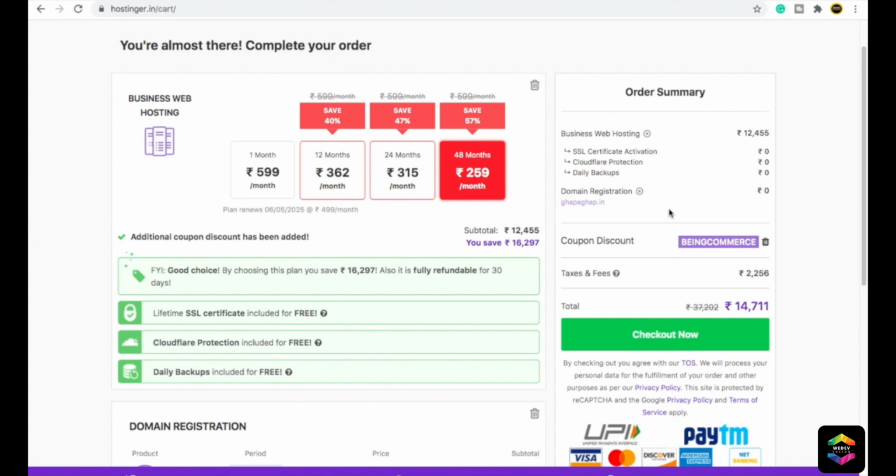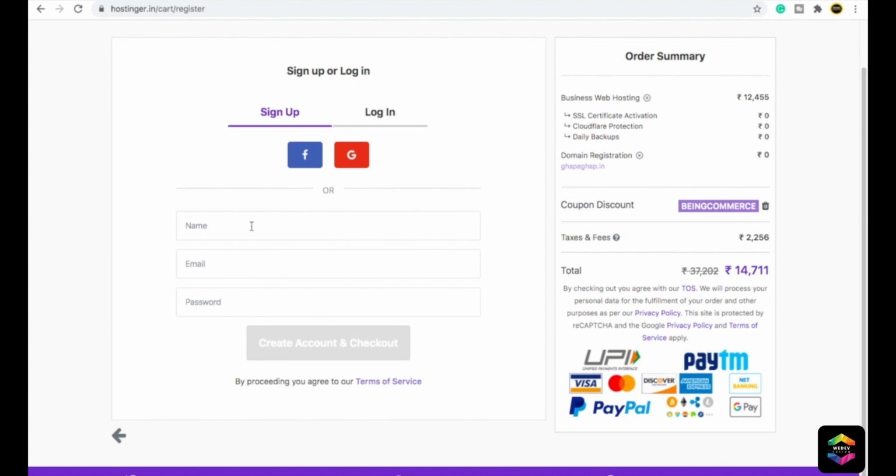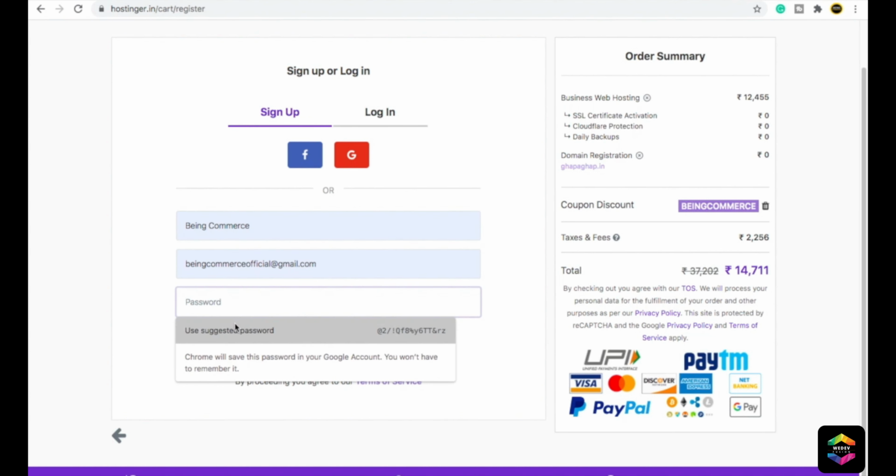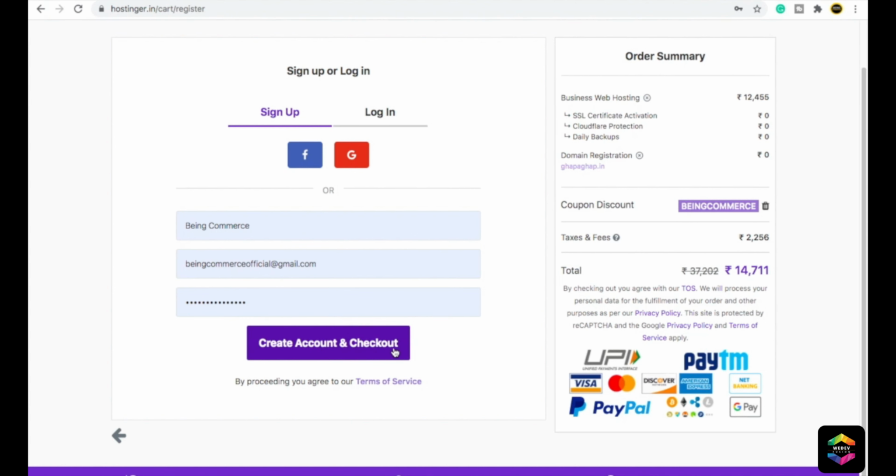If you want to, 48 months will actually be a very good idea. After you do this, just click on checkout. Then it will ask you to sign up, so you can put your name, email and password. After you do that, just click on create account and checkout. So for example, I will put Being Commerce, the password is this, then just click on create account and checkout.